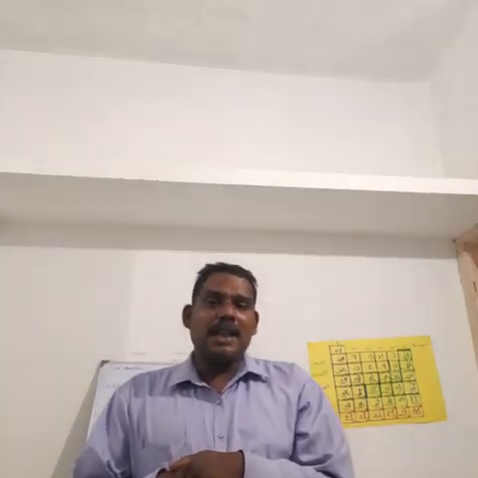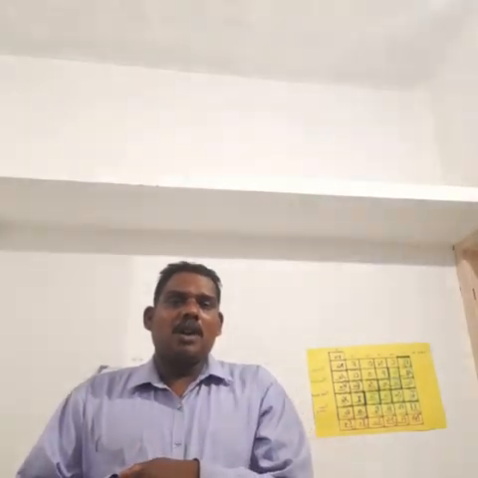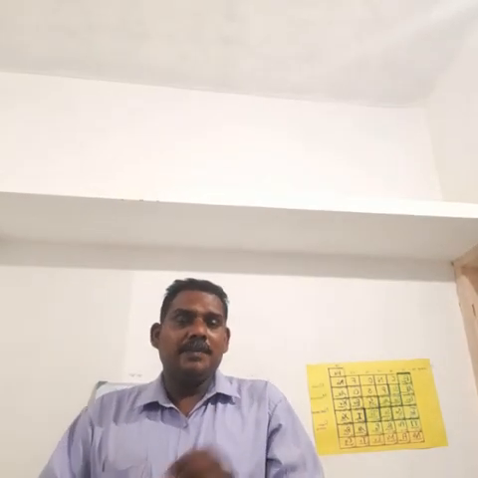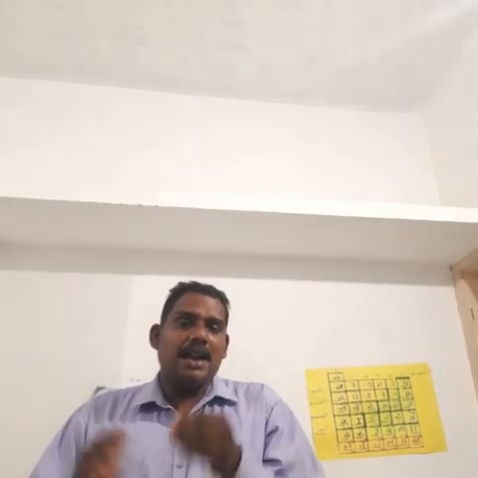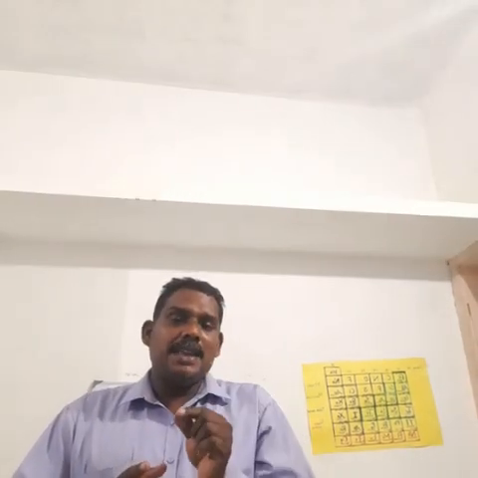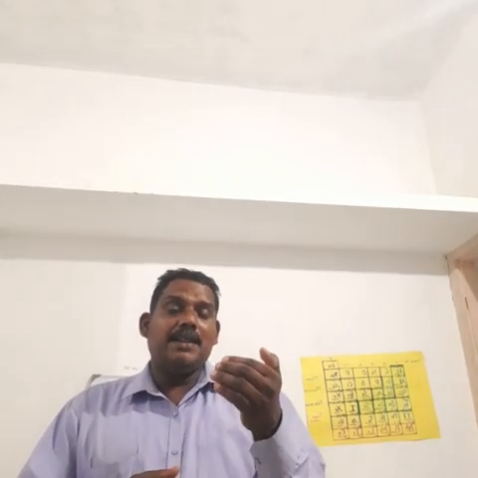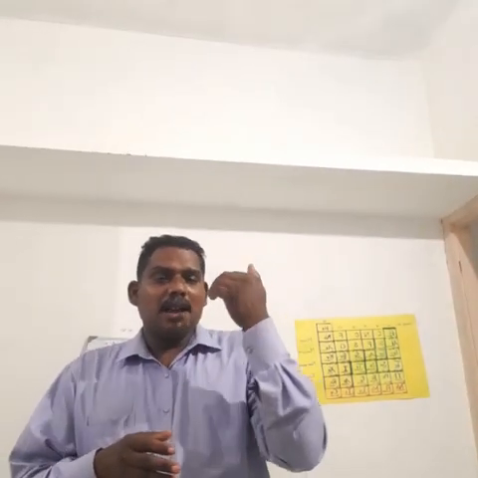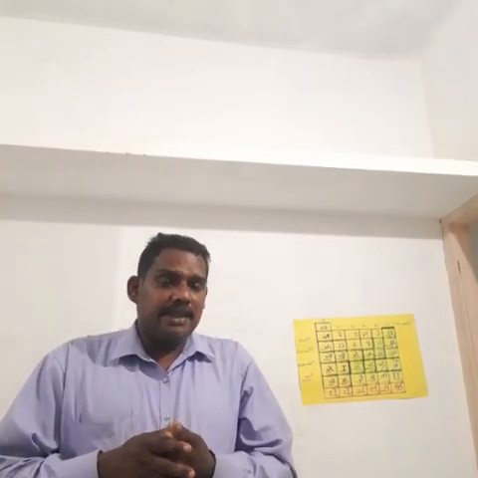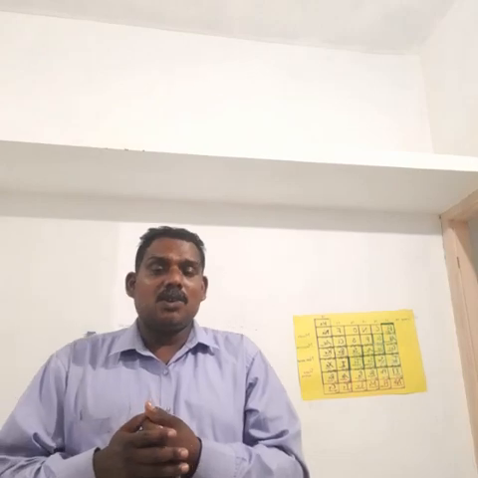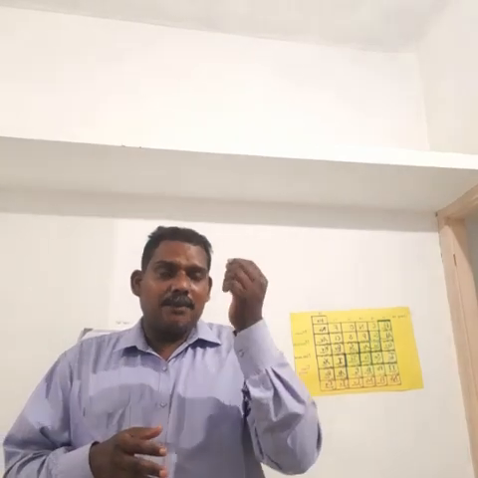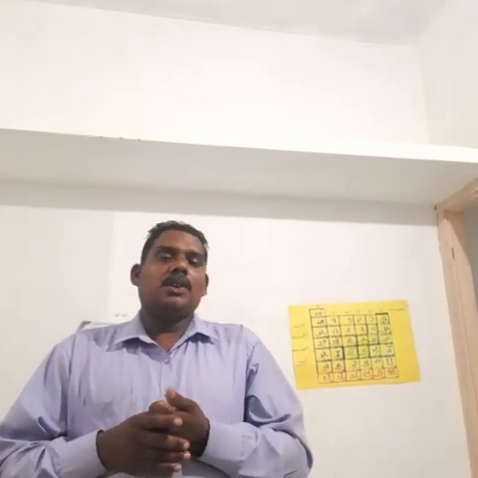And also for the acid, we give the formula: molar mass of an acid divided by basicity of an acid. E is equal to molar mass of an acid divided by basicity of an acid. And also for the base, E is equal to molar mass of the base divided by acidity of the base. And for the oxidizing and reducing agent, E is equal to molar mass of an oxidizing or reducing agent divided by number of electrons lost or number of electrons gained during the redox reaction.